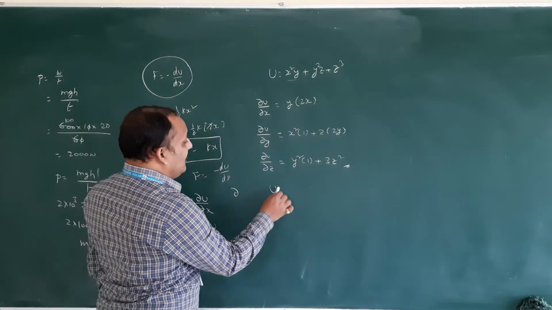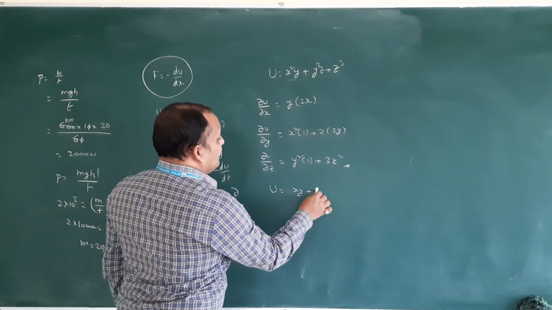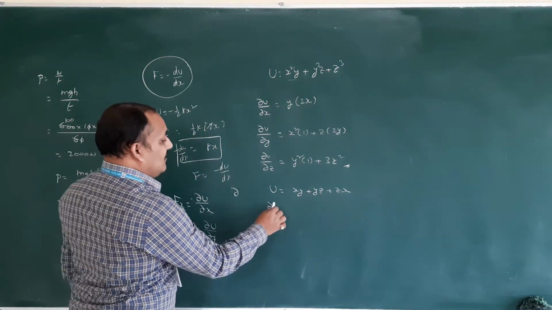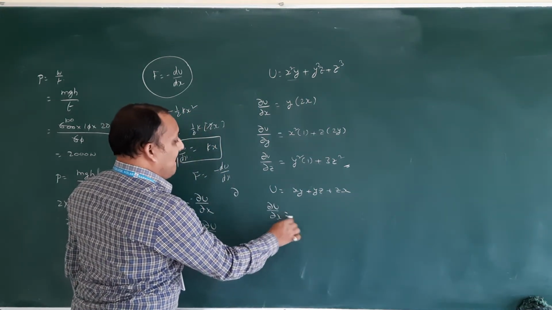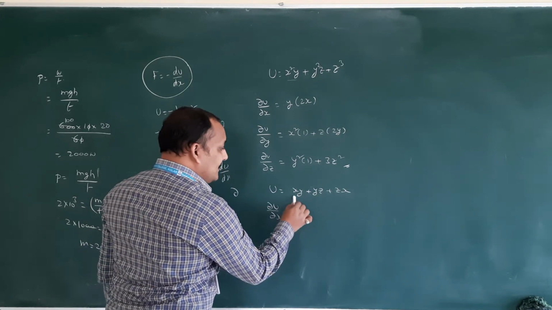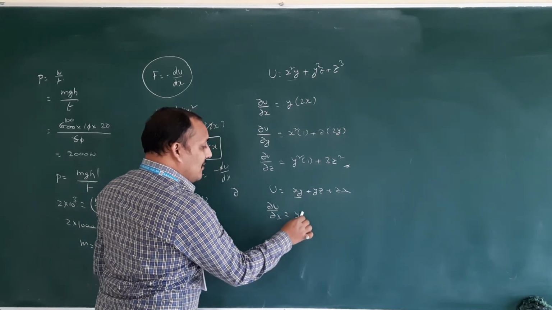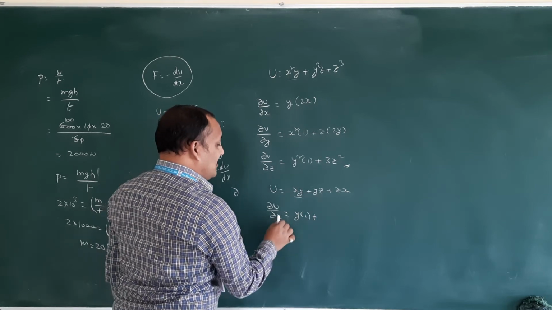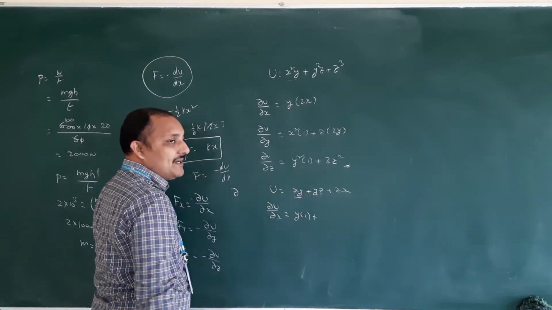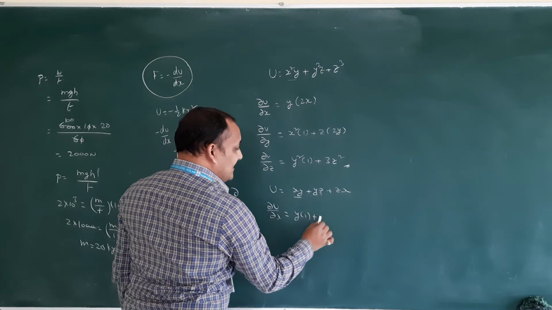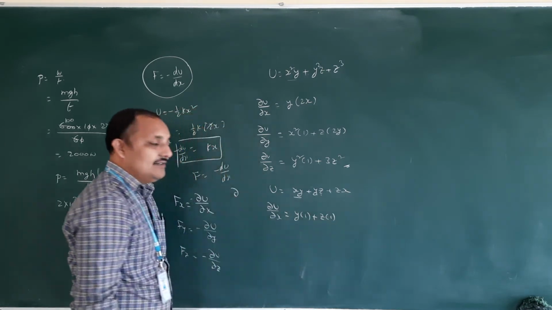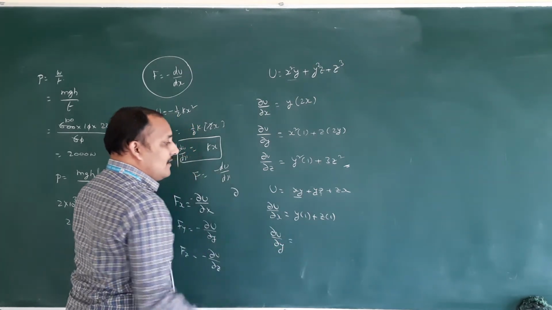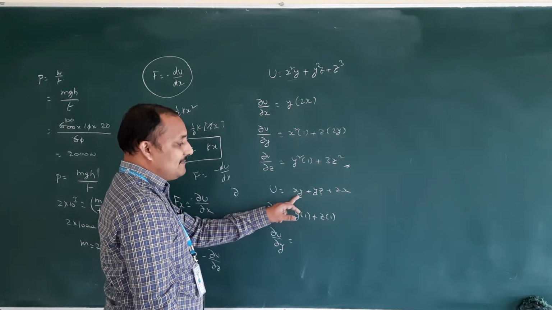Just we can do U equal to xy plus yz plus zx. Then we will see ∂U/∂x. ∂U/∂x means this is having xy term, therefore y is constant, with respect to x 1. In this there is no x term, therefore this total term will become 0. In this again one x term is there, therefore z into 1. Understood? Now if you want to find ∂U/∂y, it means with respect to y we should do.